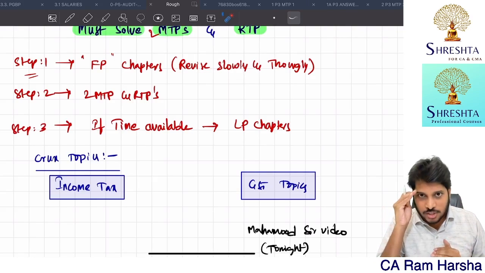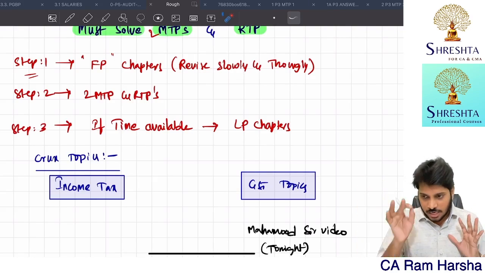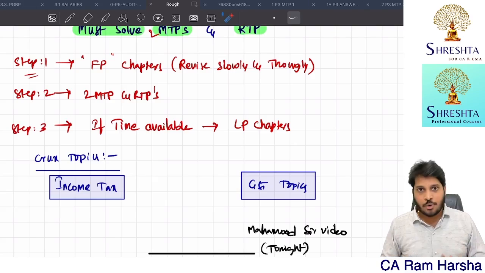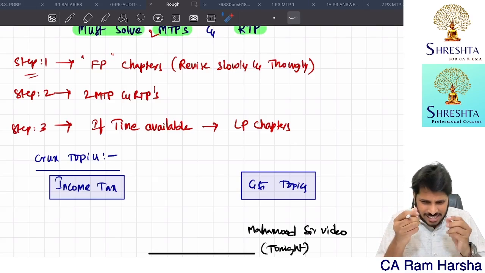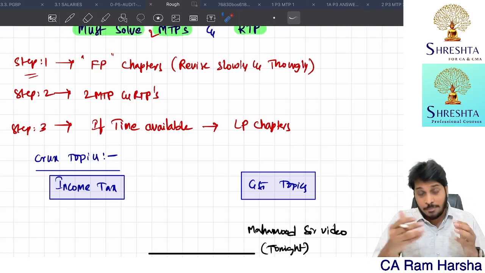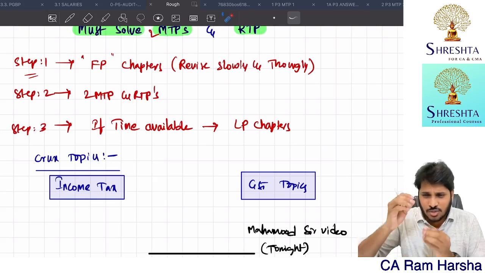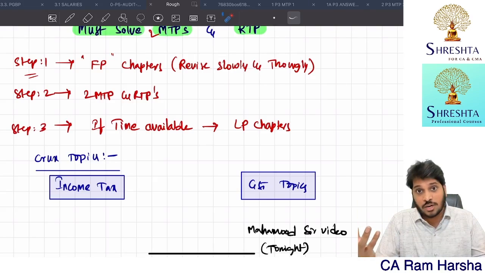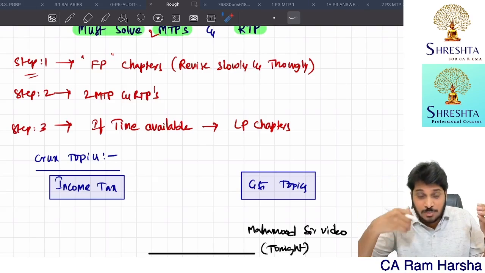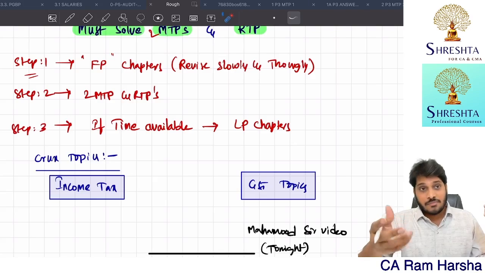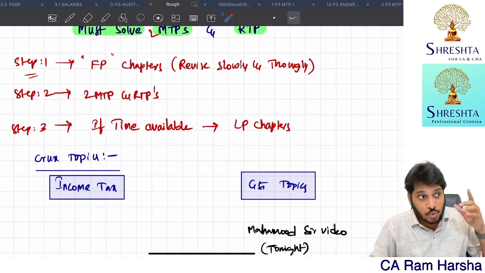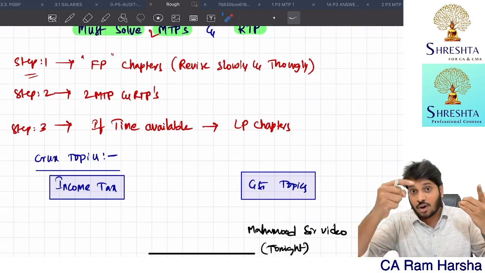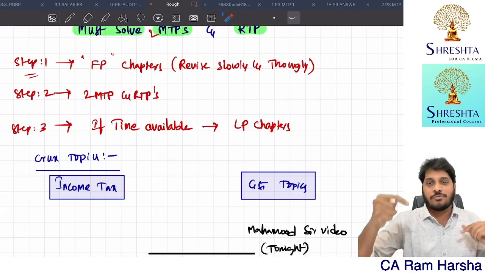The taxation paper requires a lot of observation. Observation of the provisions is very important. In the books, MTPs and all, the tricks are very minute. They test one thing but don't specifically tell you what they're testing. So there will be hidden adjustments. They'll give you details about residential status, and you need to figure out what the residential status is. Accordingly, whether TDS provisions are applicable or not, you need to figure that out.